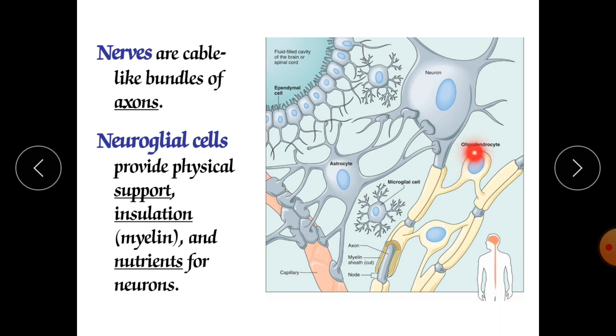These oligodendrocytes are able to do the myelination of more than 1 or 2 cells, means multiple myelination these oligodendrocytes can do. Whereas a Schwann cell can do the myelination of a single axon.